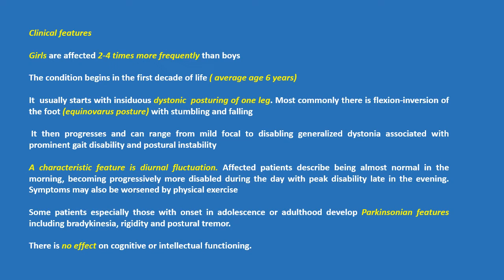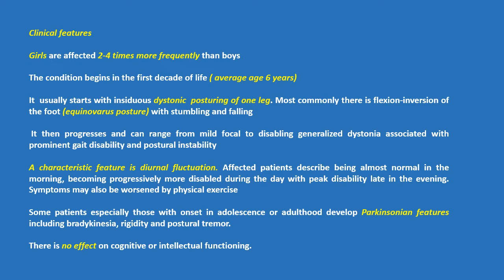It then progresses and can range from mild focal to disabling generalized dystonia associated with prominent gait disability and postural instability. A characteristic feature is diurnal fluctuation. Affected patients describe being almost normal in the morning, become progressively more disabled during the day, with peak disability late in the evening. Symptoms may also be worsened by physical exercise.